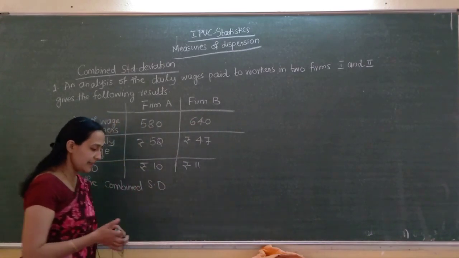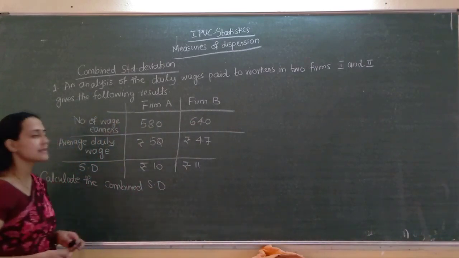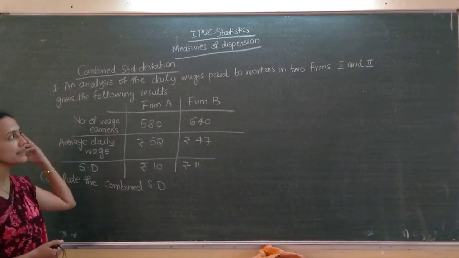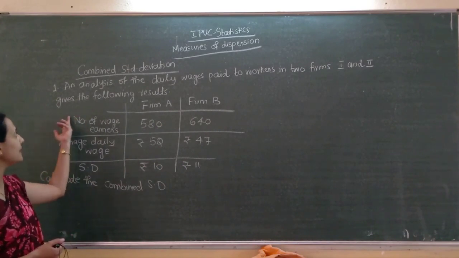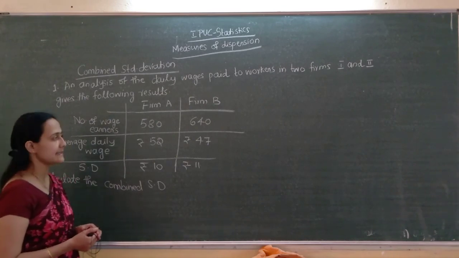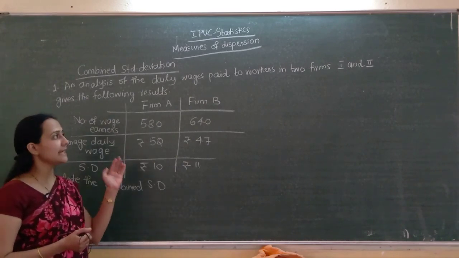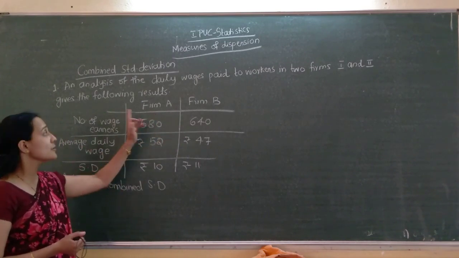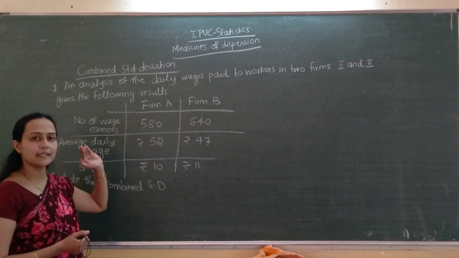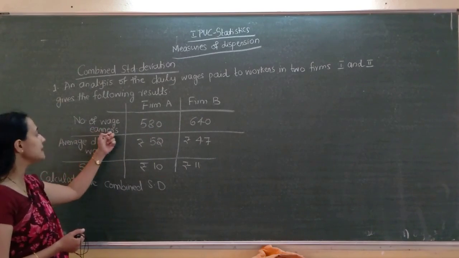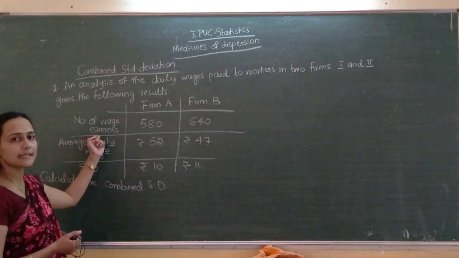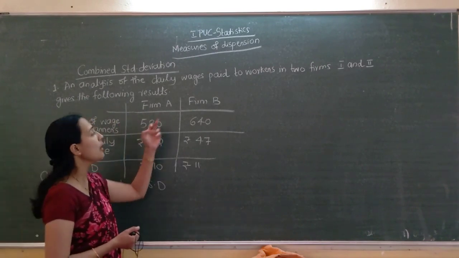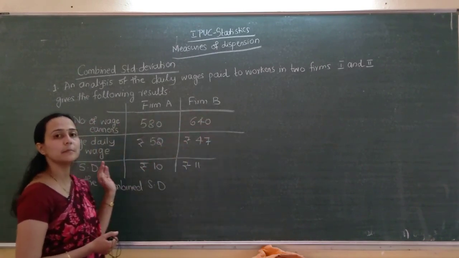See, here I wrote one problem. Just go through the problem. An analysis of the daily wages paid to workers in two firms, 1 and 2, gives the following results. Two firms are there, firm 1 and firm 2. Here they named them firm A and firm B. What and all is given? Number of wage earners: how many employees are there in firm A, how many employees are there in firm B.